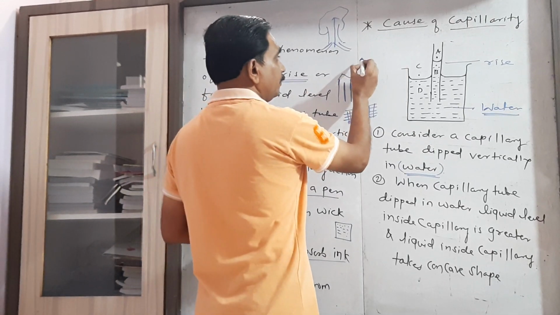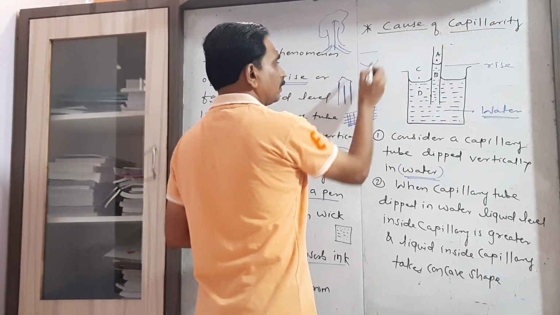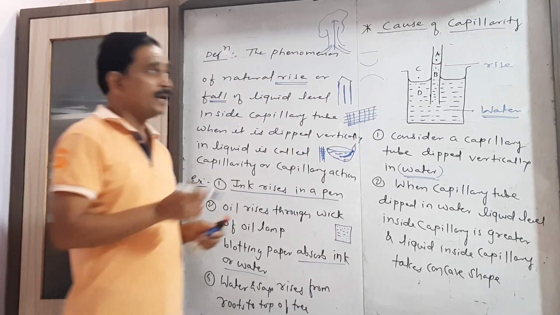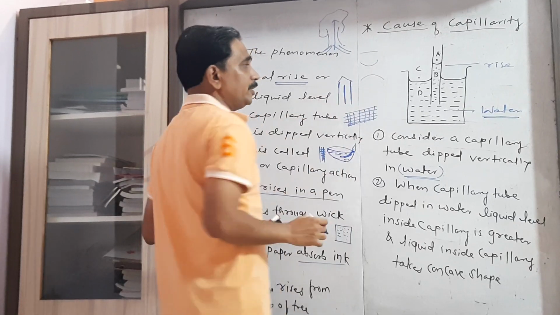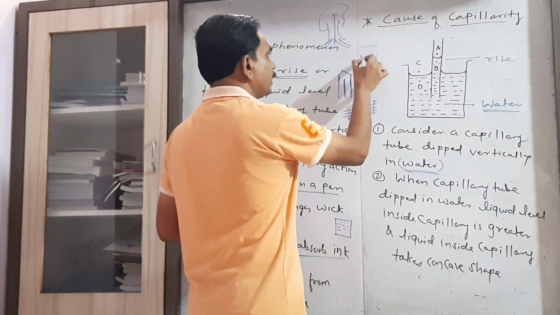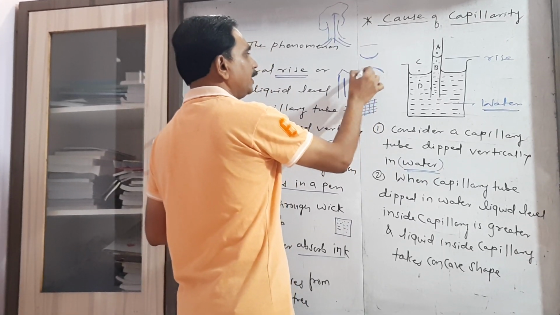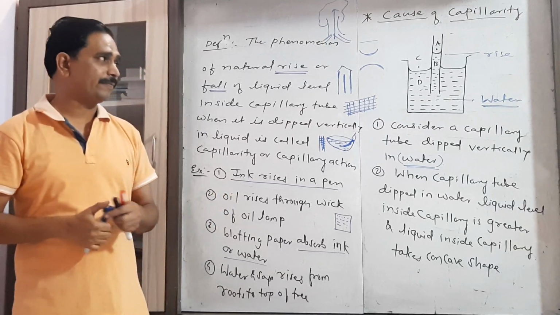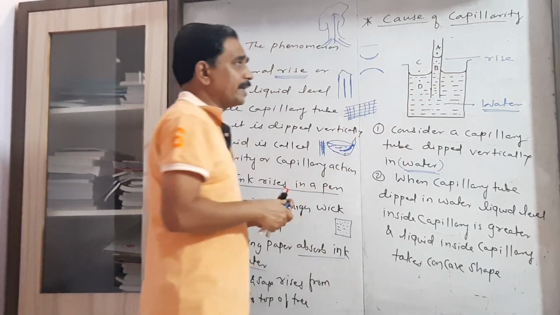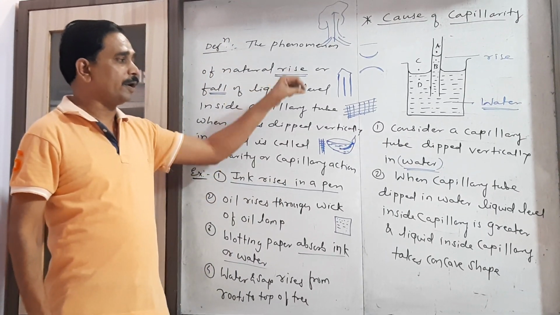And in the previous video we already discussed when we have the plane surface, when we have the concave surface, and when we have the convex surface. In the case of a liquid which partly wets the solid, we have the concave surface. For a liquid which doesn't wet the solid, we have the convex surface. So here the liquid level inside the capillary tube takes the concave shape.